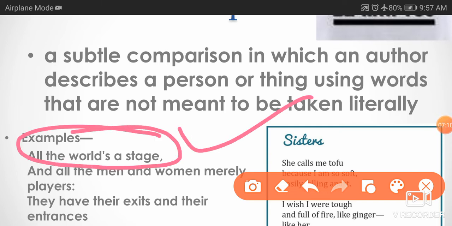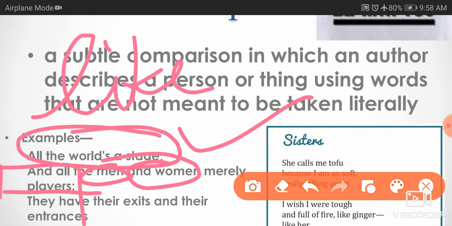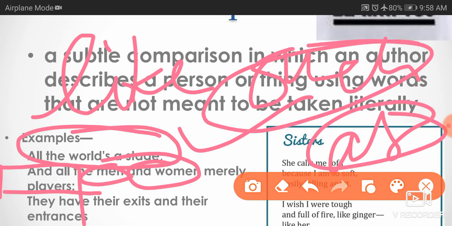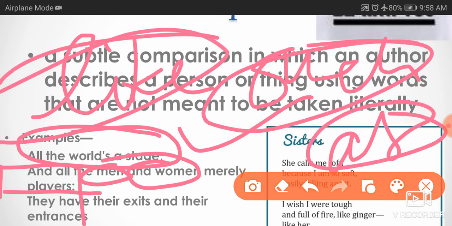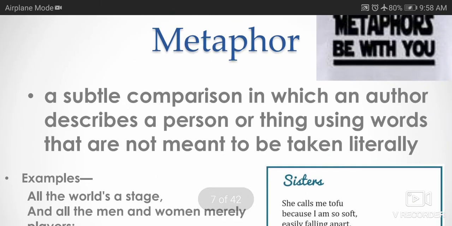This is a stage where drama is played, and all the men and women in the world are players. So they are compared to players without using words of comparison. No like, no such, no as. Without using words of comparison, the poet is making a comparison. That is why this is the metaphor literary device.